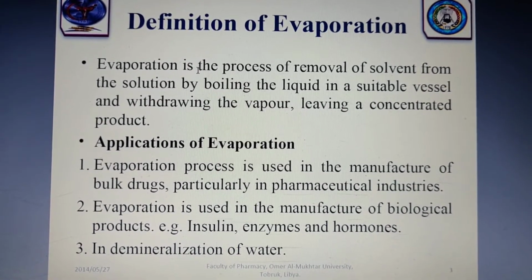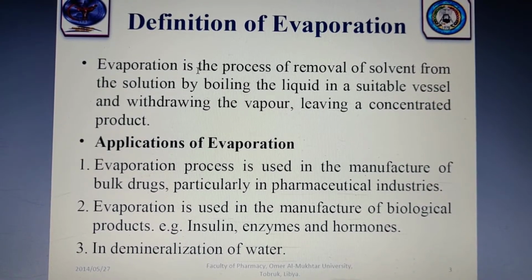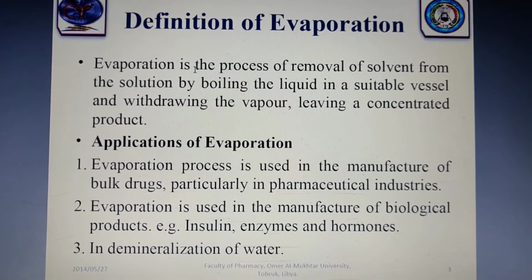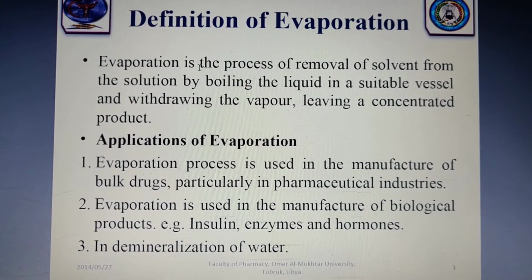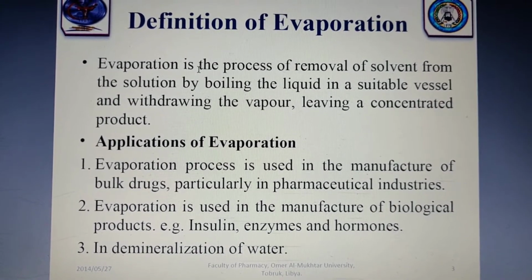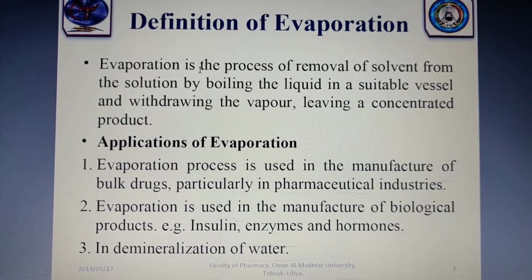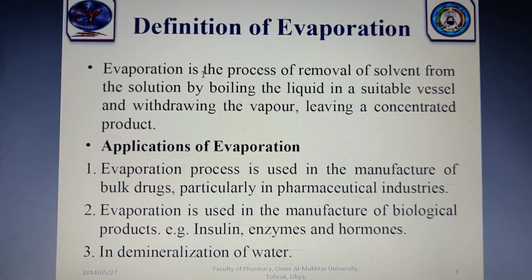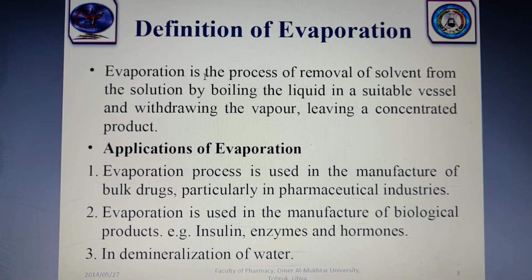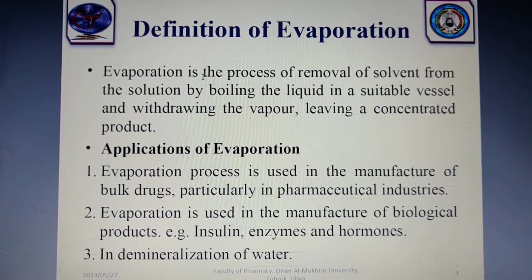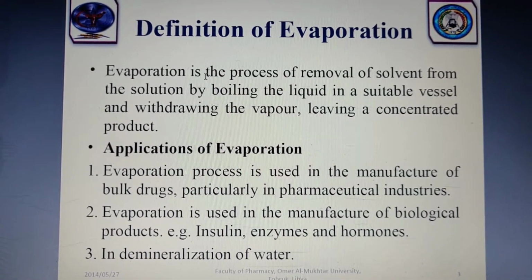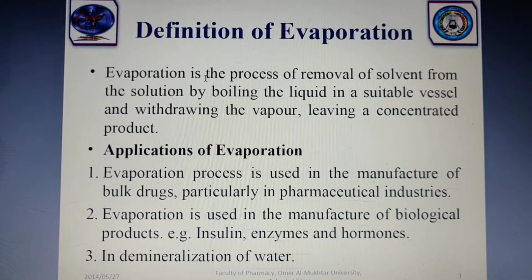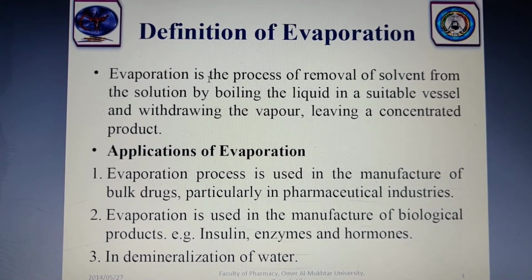First, the evaporation process is used in the manufacture of bulk drugs, particularly in pharmaceutical industries and chemical industries. So bulk drugs meaning bulk API, that is active pharmaceutical ingredient. Whenever synthesis of any drug, that is your API, takes place, you can have an evaporation process to remove excess water and excess organic solvents that were used in the synthesis of the drug.